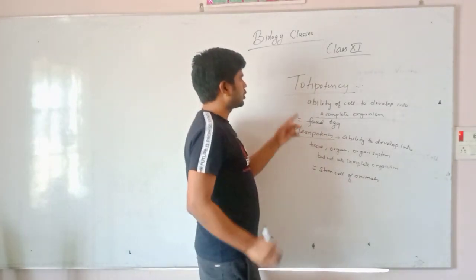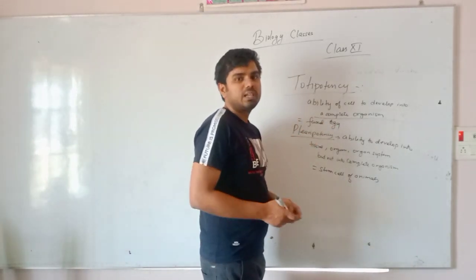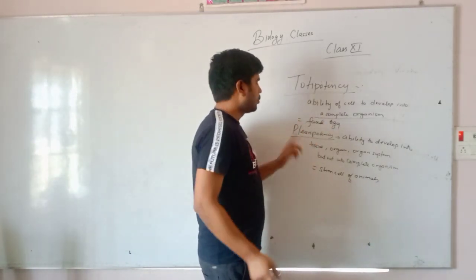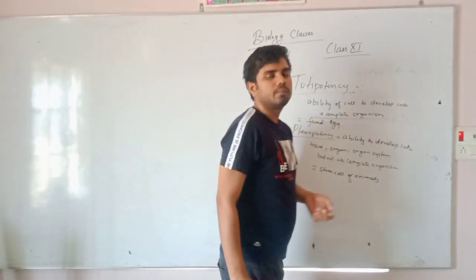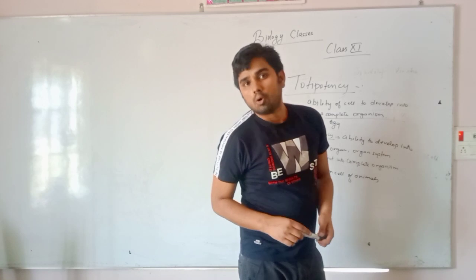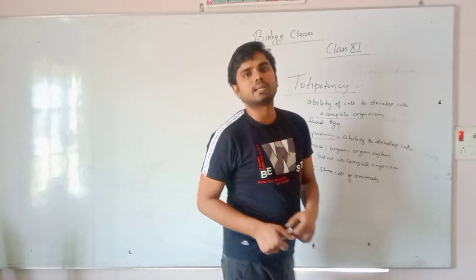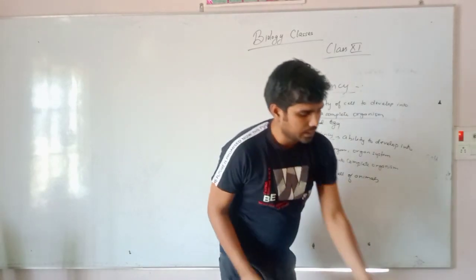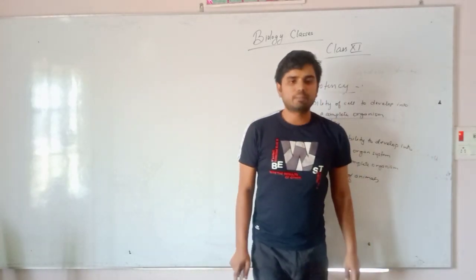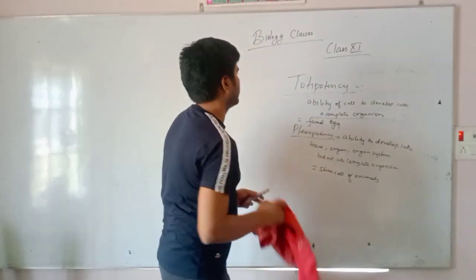This is very easy. Totipotency, pluripotency: the fused egg will give rise to the complete organism, whereas the stem cell of the animal gives rise to only a few cells or tissue or organ, but cannot give rise to the formation of complete organism. Are you understanding, student? This is very simple, and I am teaching you in a very simple way. Now I am going to give you one experiment.